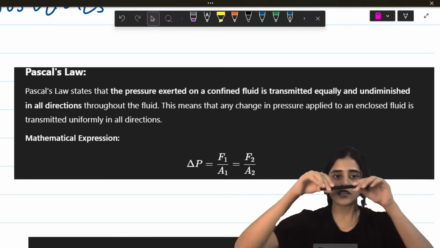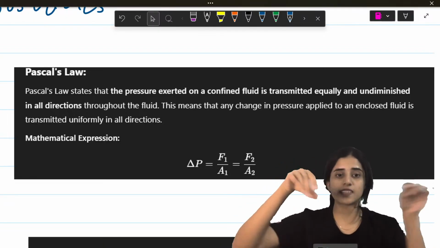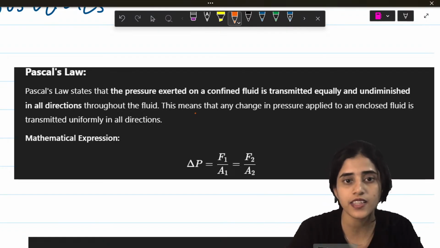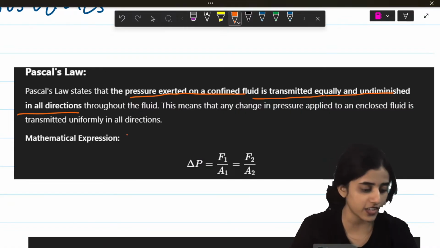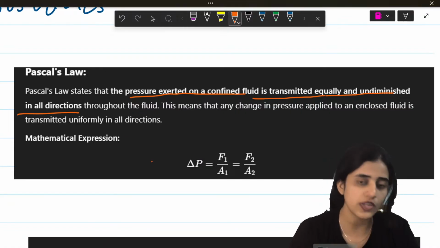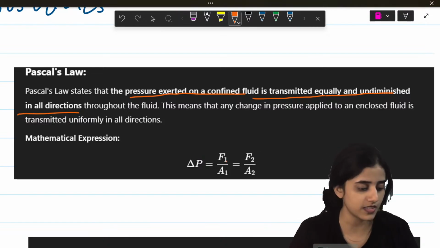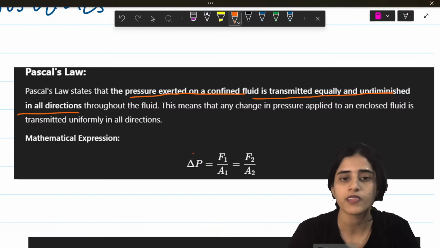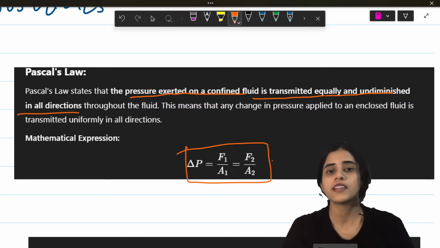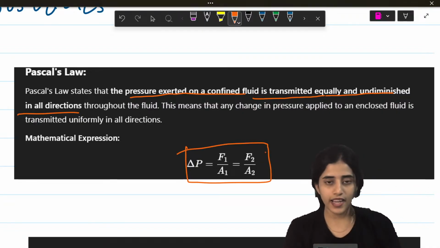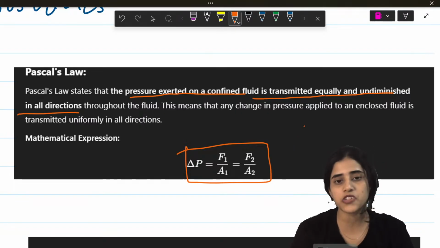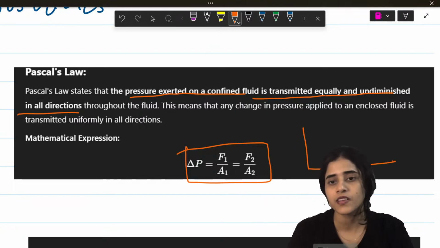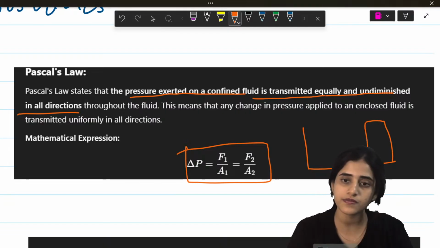Pascal's law states that the pressure exerted on a confined fluid is transmitted equally and undiminished in all directions. 20 to 25 marks you can expect from this. It depends. So what is that? F1 by A1 will be equal to F2 by A2. An application of this is the hydraulic lift.